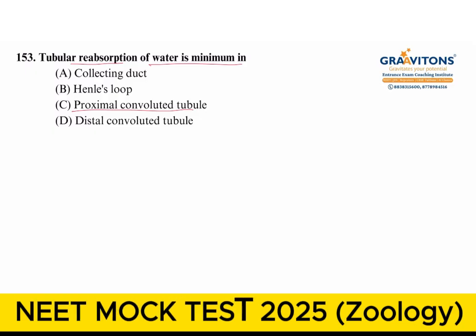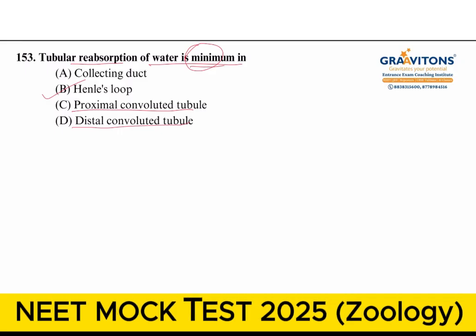The next contributor for reabsorption of water is DCT. Here they are asking where reabsorption is very minimum, so option B. Henle's loop and collecting duct together contribute to the countercurrent mechanism and take back water as well as urea. Out of these options, very minimum water reabsorption is done by Henle's loop.